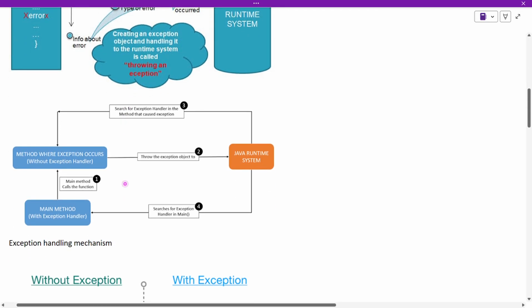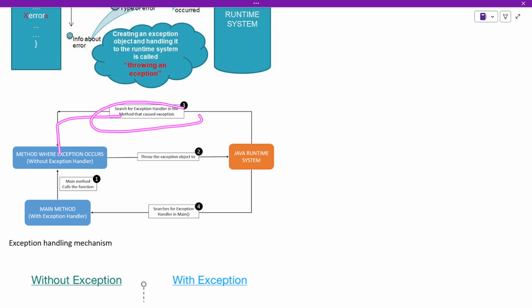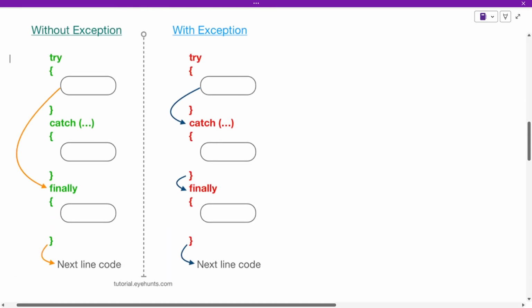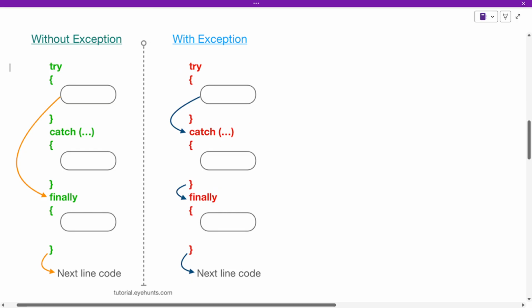So this is what I have explained. In the main method we got an exception, and using the exception, all the information will be captured and will be present with the Java runtime. The runtime is going to identify from which method we got all these exception objects. So it is going to return the exception object, and if there is any exception handling mechanism, it is going to handle the exception, right? So this is how we handle the exception.